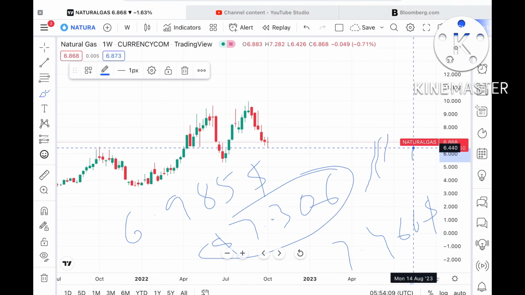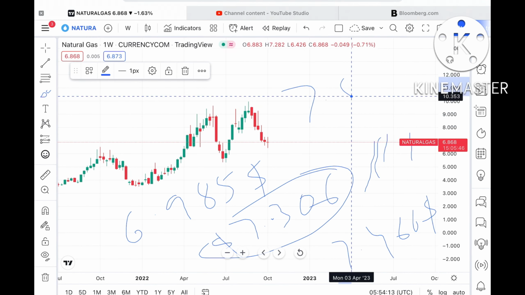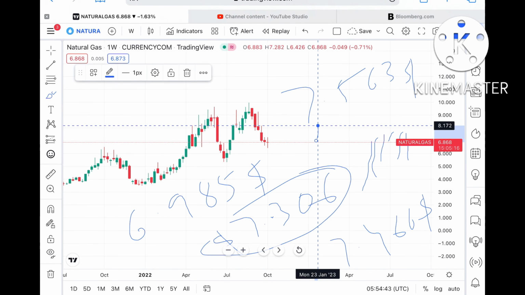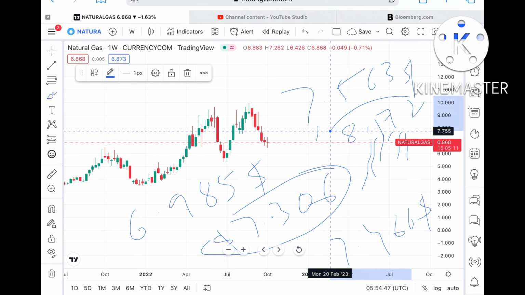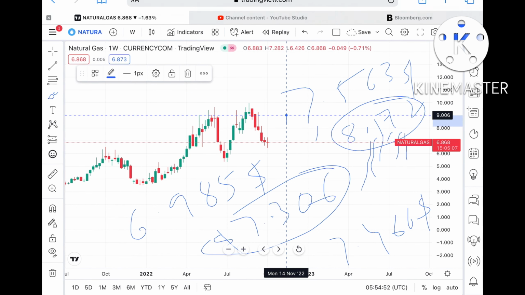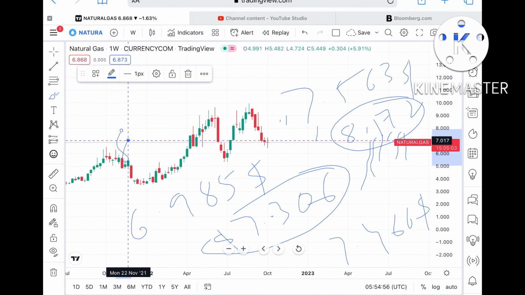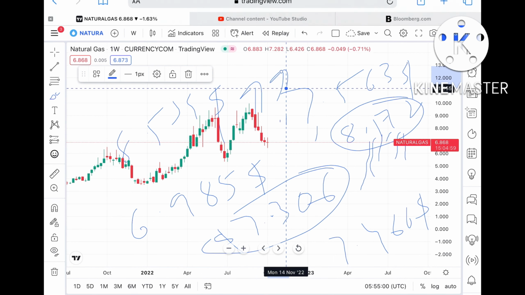If the price goes above this level, there is a higher probability that it can touch a level of $7.563. Once it goes above 7.5, there is a probability of touching $8.172, and this $8.172 is already a weak resistance, so probability is high it can move further upside towards a level of $8.539, and from there it can go further upside.